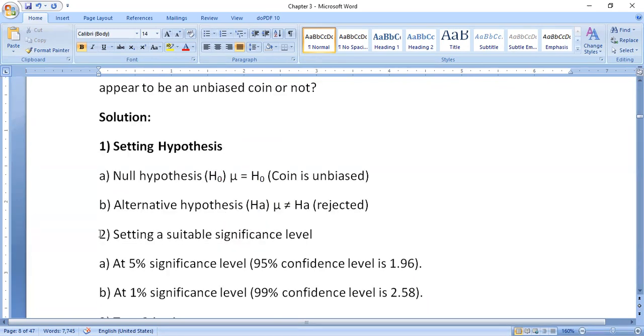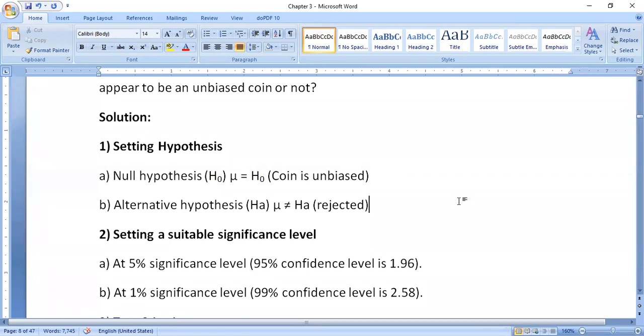The next step is setting a suitable significance level. Again, we have to observe whether the level of significance is given in the question. If it is given, observe whether 1% or 5% is given, and take that only.